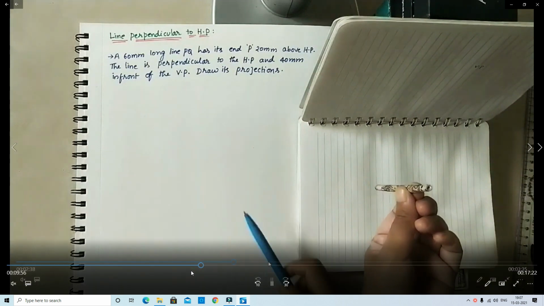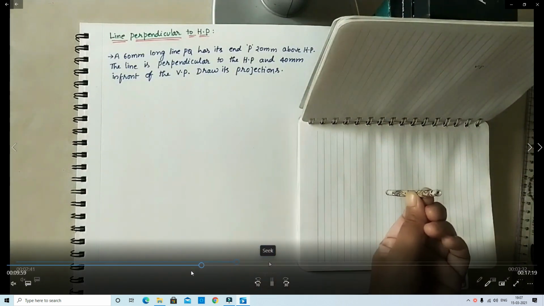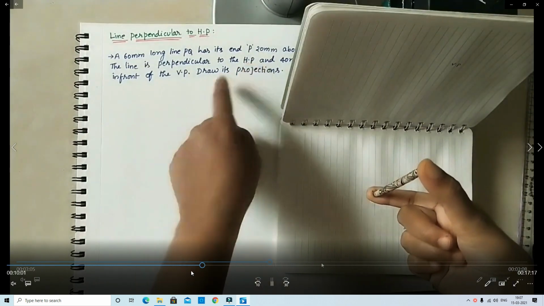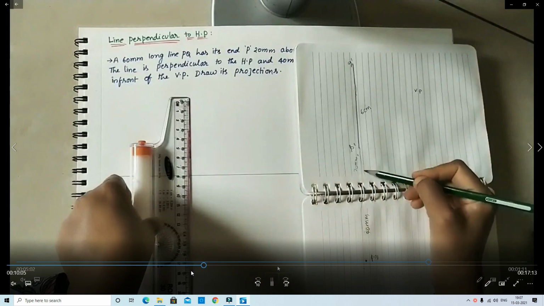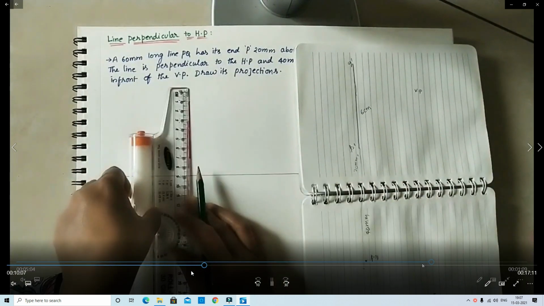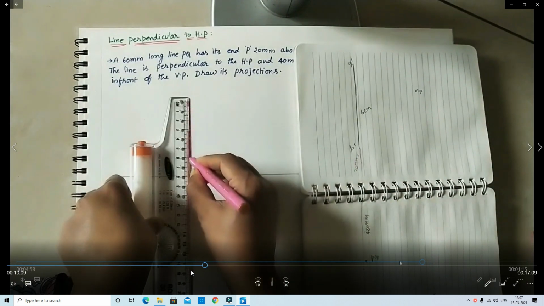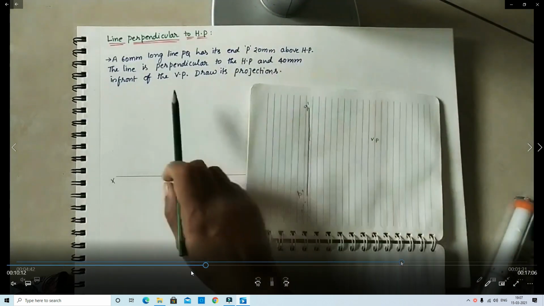Here you observe the HP, perpendicular and parallel to VP. We draw one reference line XY.